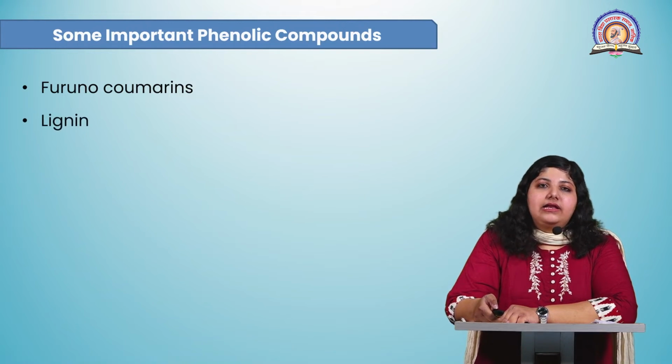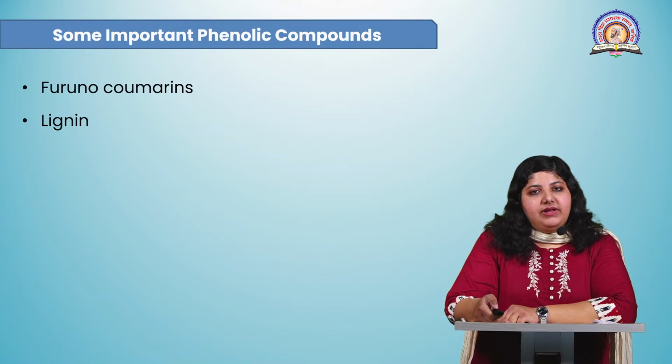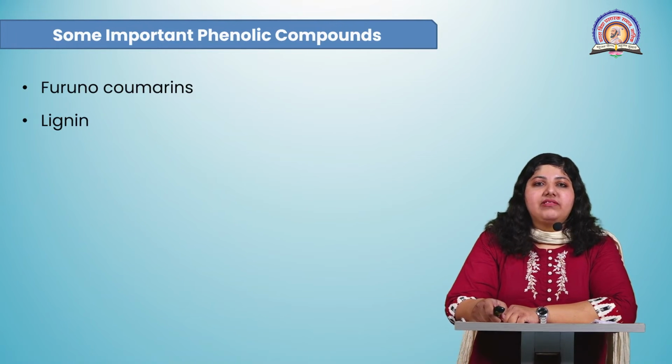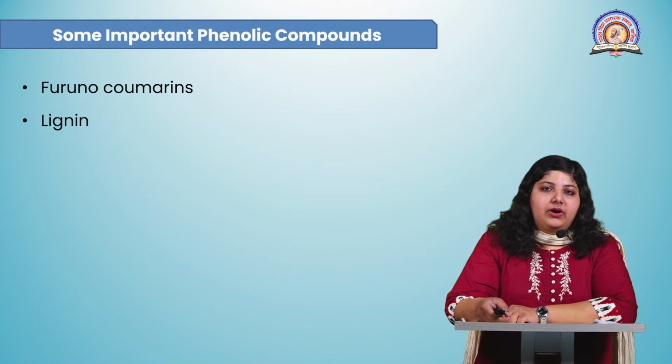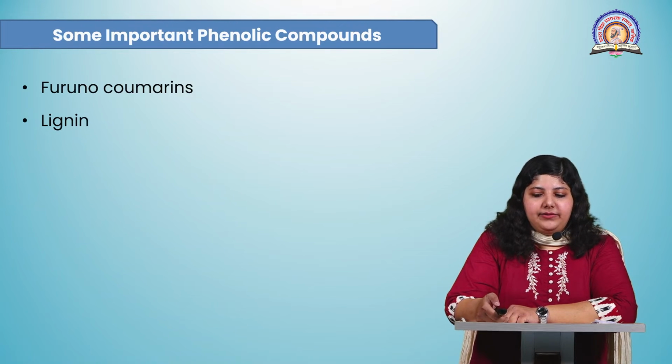Then lignin. Lignin is an important constituent of plant cells. Lignin is the cellular thickening in the plant cells, and it also gives the plant defense. Lignin is an important structural element of plant cells. Lignin protects the plants from herbivore attack.